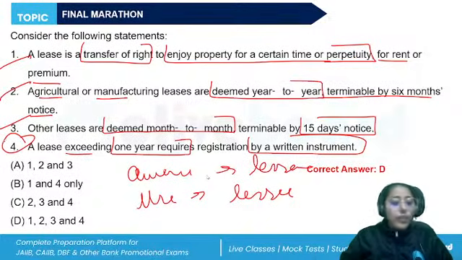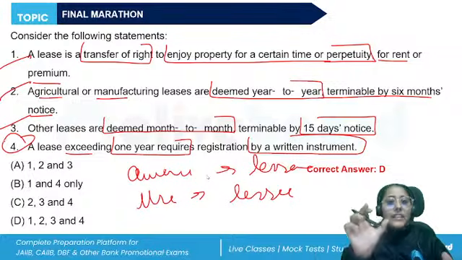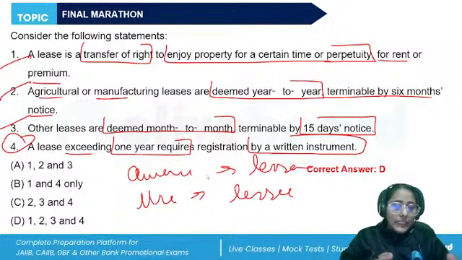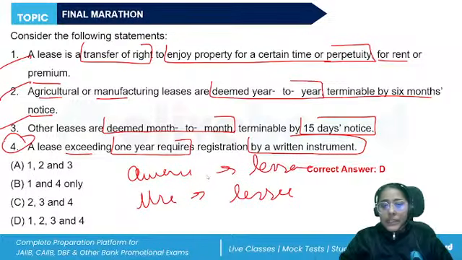Yes, it does require. If a lease is exceeding 1 year, it requires registration in writing. Otherwise, it can be an implied lease as well. But for more than 1 year, registration in writing should be there. Okay. If, let's say, the period is not mentioned, then it will be perpetuity, forever till the lessor calls back the property. So that is the correct answer about a lease.